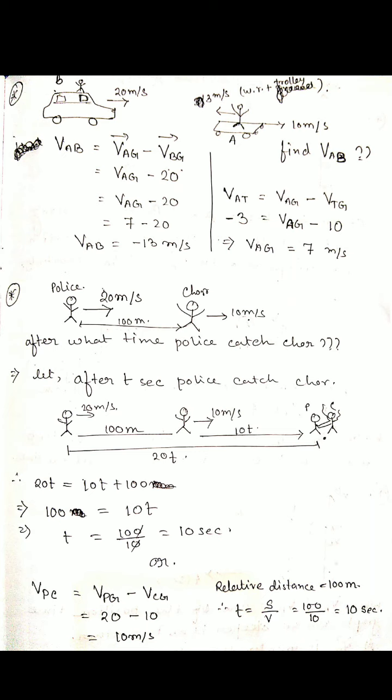If opposite, they get added. Understood? So these are the top concepts about relative velocity.